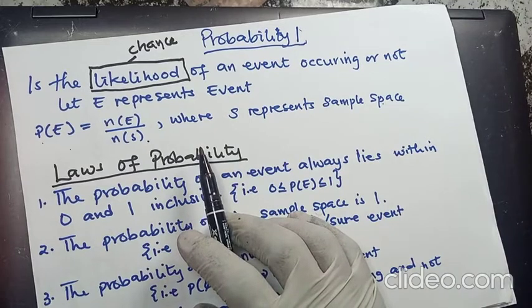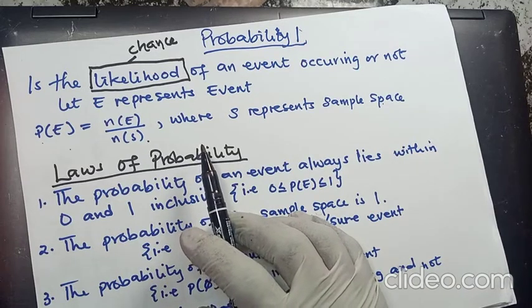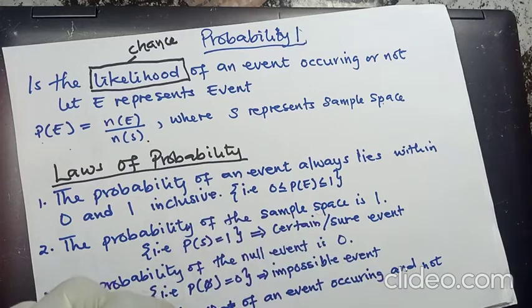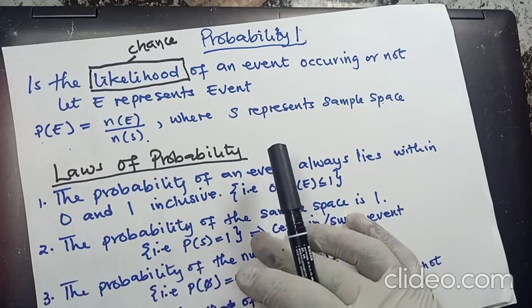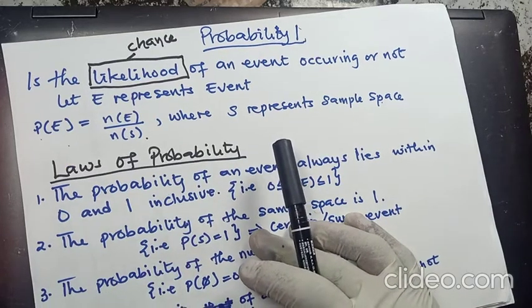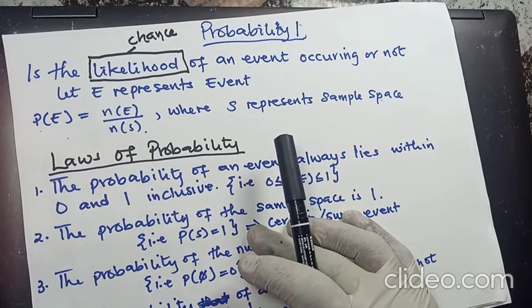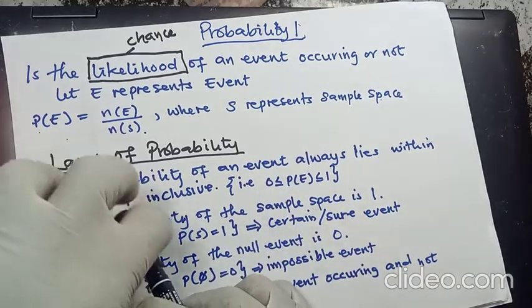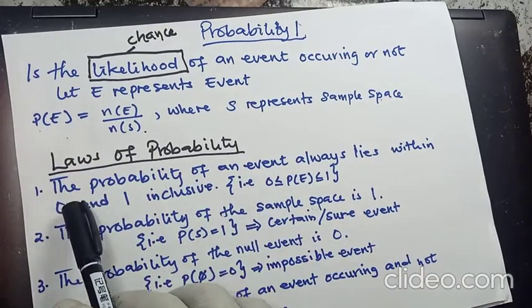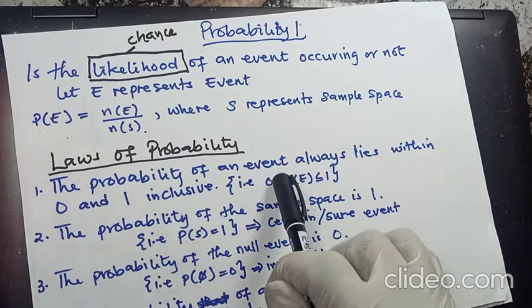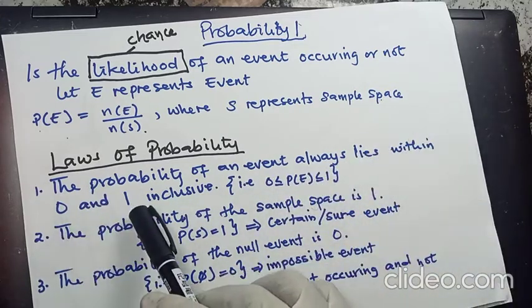Now we have some basic laws of probability, and you just have to take these laws into consideration. Whenever you want to solve probability questions, you just have to obey these four basic laws. The first one says that the probability of an event always lies within 0 and 1 inclusive.